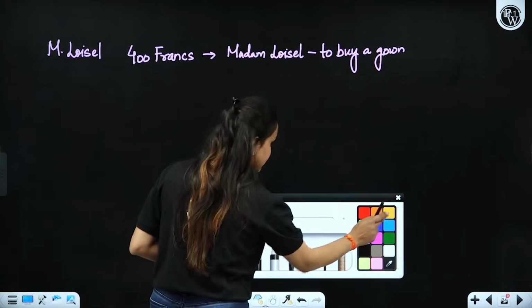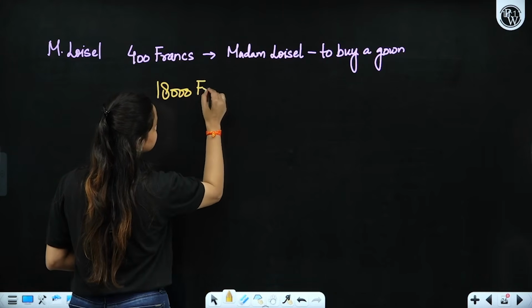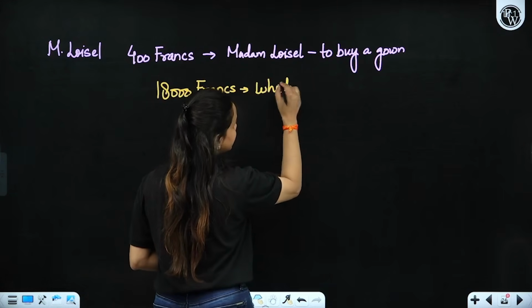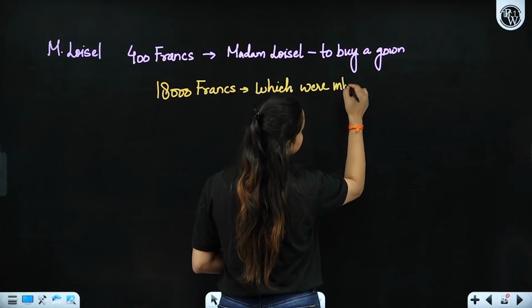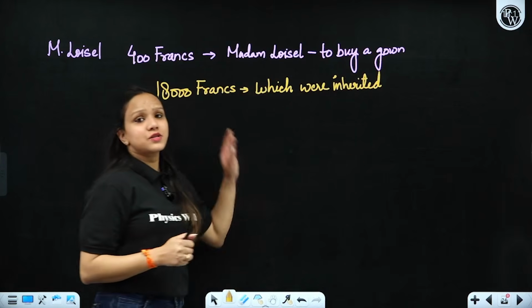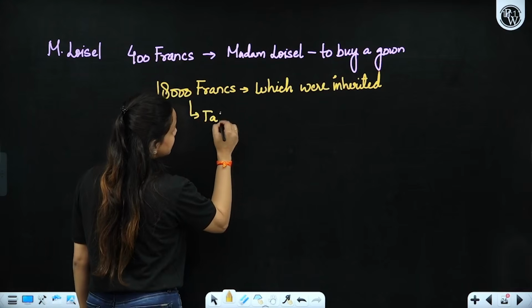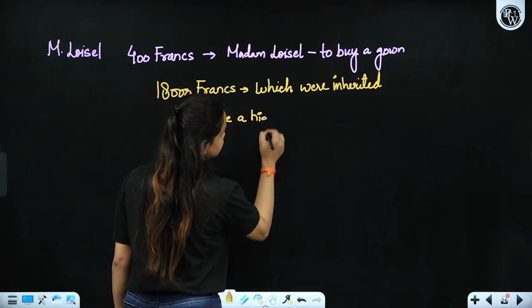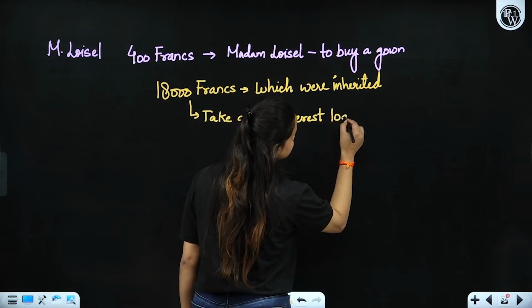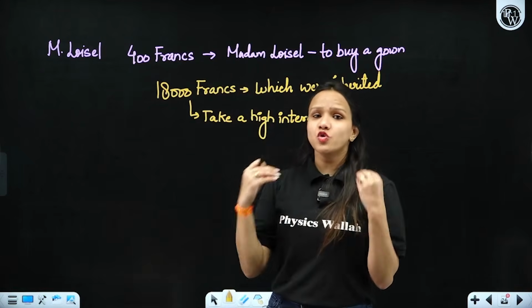Then he had 18,000 francs, which was the amount that was inherited, right? So they had to spend that amount, and besides this, they had to take a high interest loan.